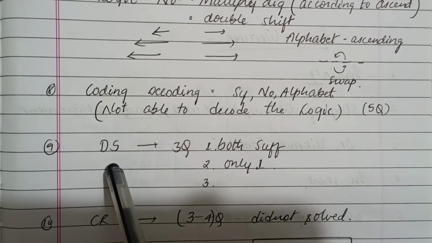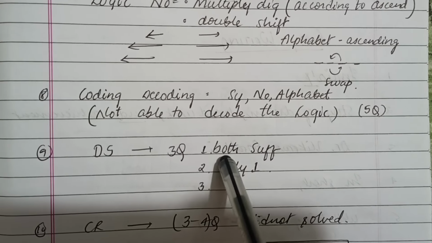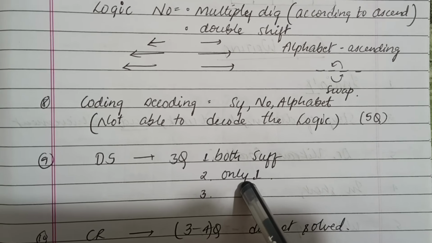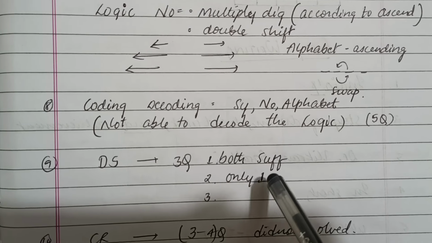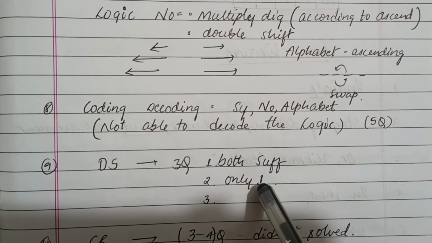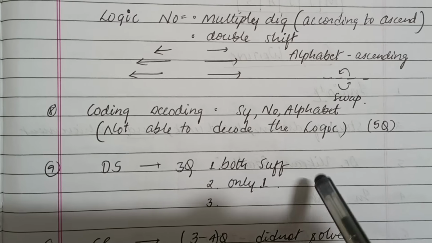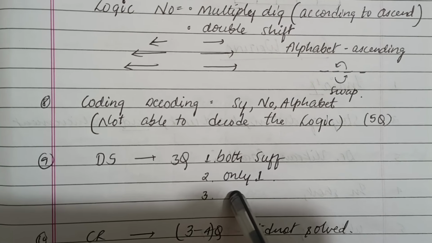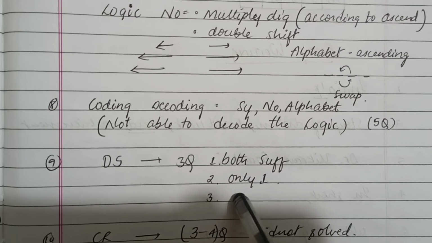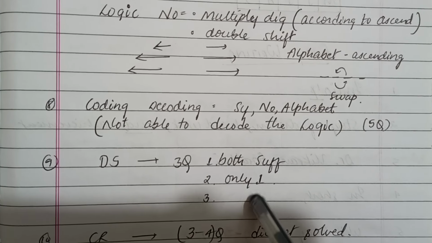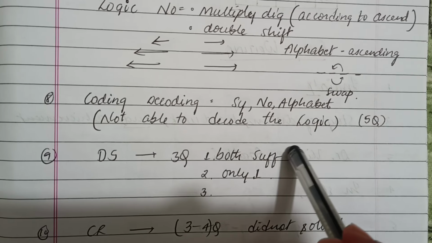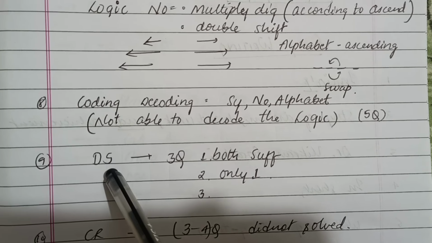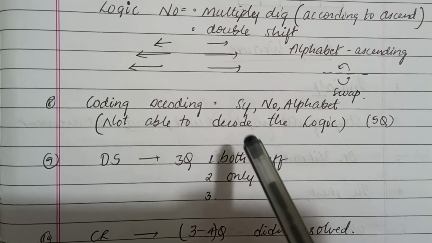Then there were three DS questions, where I got both are sufficient to answer in one, and another one as only one is sufficient, because in that question from the first option I was getting the answer, but in the second option I was getting two kinds of answers, so that's why I thought only one will be the answer. And the other one currently I'm not able to remember, so do let me know if these answers were correct or not, because I usually make mistakes in data sufficiency, but this time I felt it was easy, that's why I attempted this.